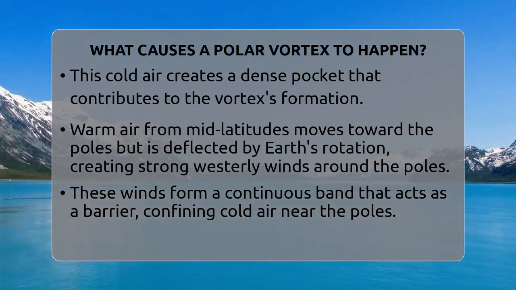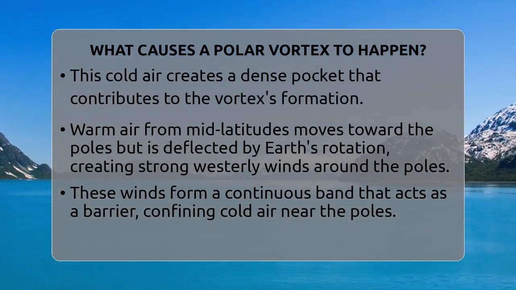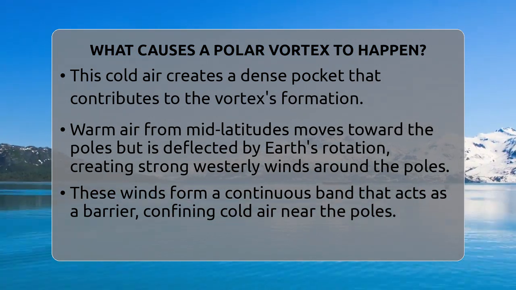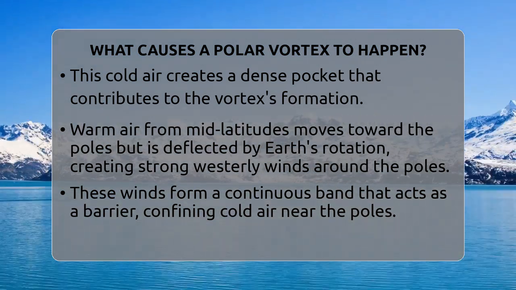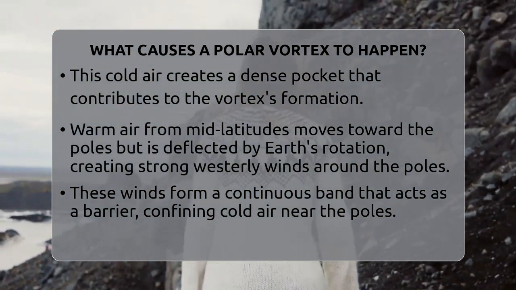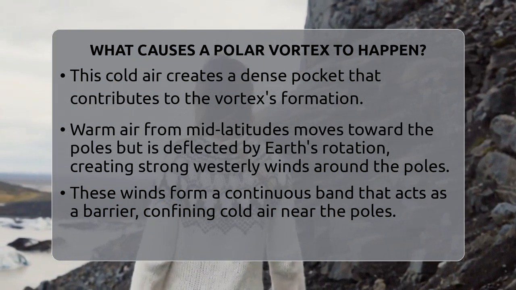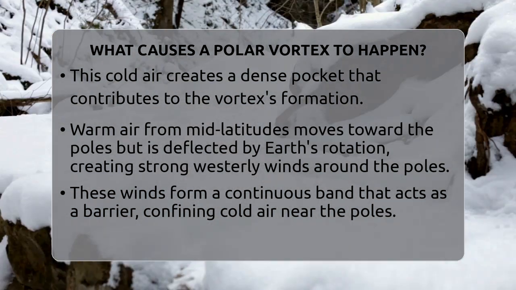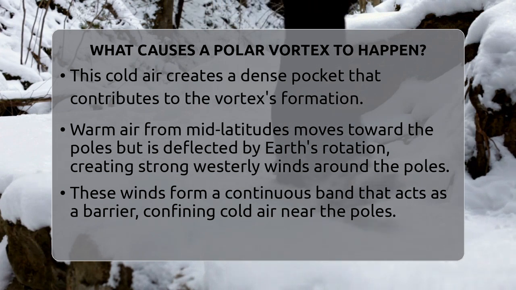But Earth's rotation causes this warm air to get deflected, making it spin around the poles in a strong, continuous band of westerly winds. This spinning band is what we call the polar vortex. It acts like a barrier, keeping the cold air confined near the poles. When the vortex is strong, it stays well defined and keeps the cold air locked away. But if it weakens or becomes unstable, parts of it can break off or shift.